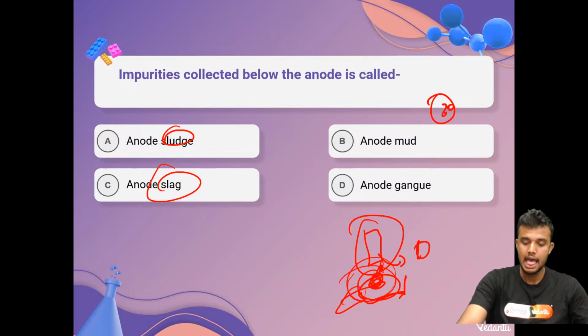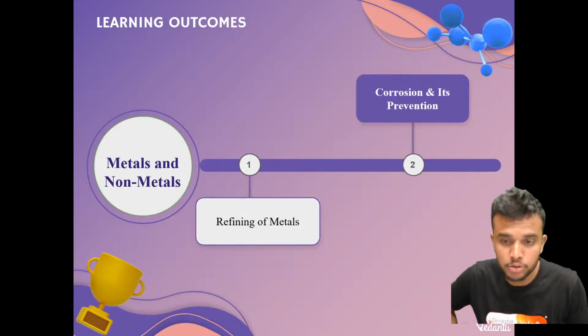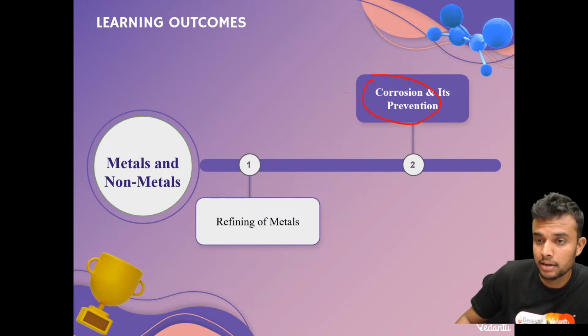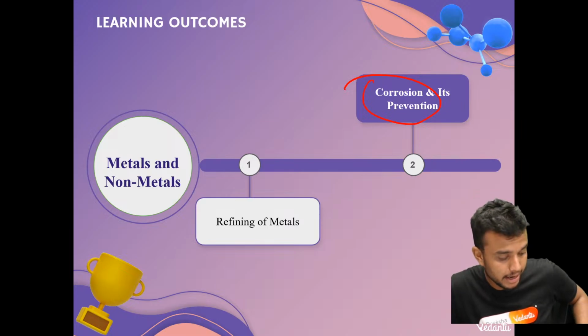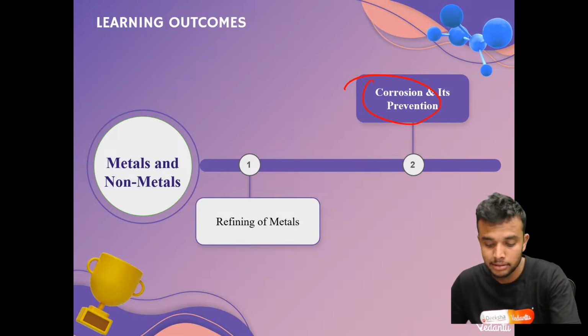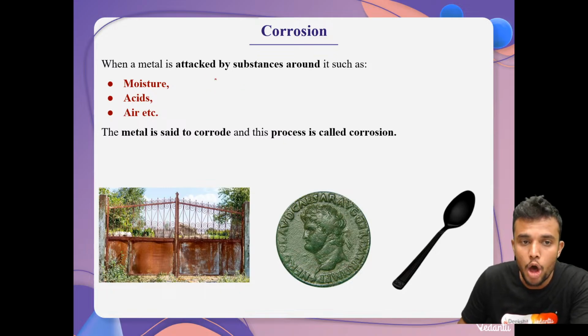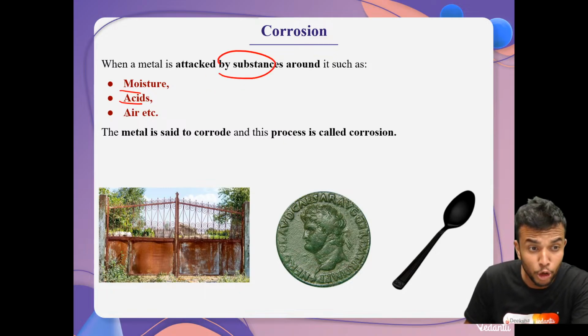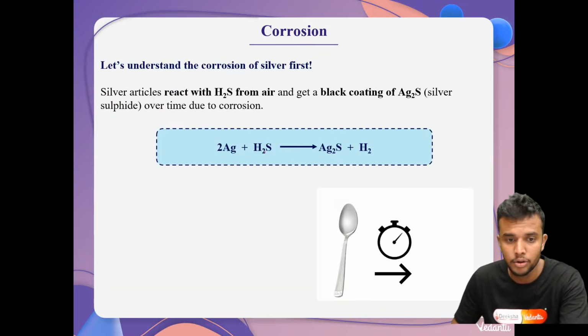The answer is anode mud. Now move on to the corrosion and its prevention topic, students. What is corrosion? What happens in corrosion? Very simple, students. Corrosion is nothing but substances being attacked by their surroundings such as moisture, air, acids, etc. This is called corrosion. We already know.